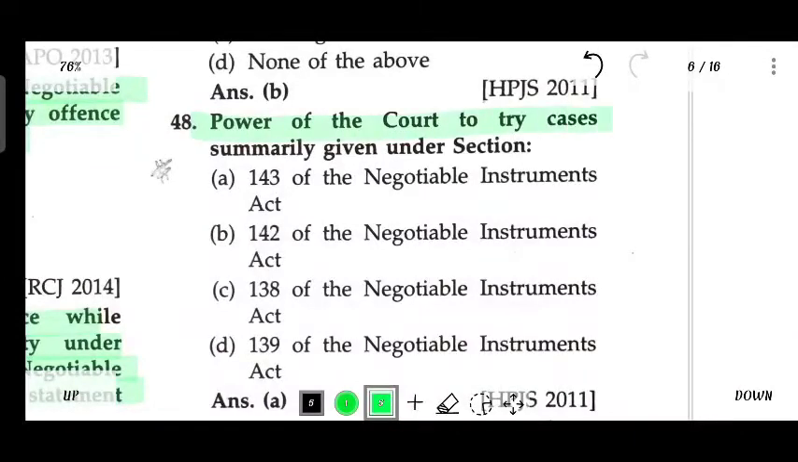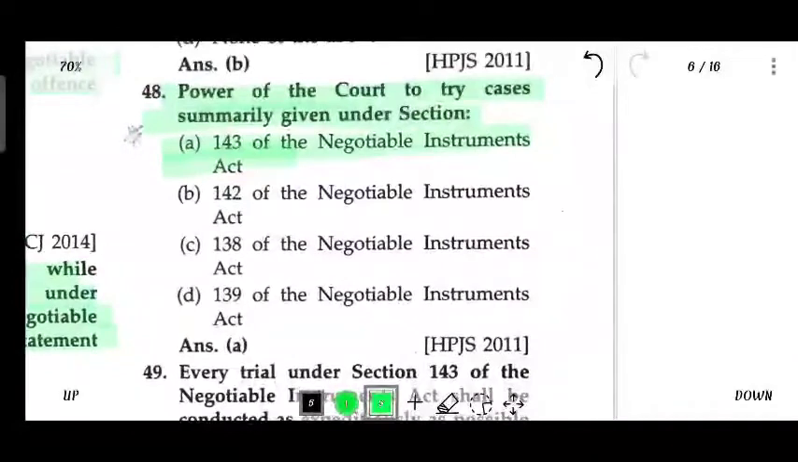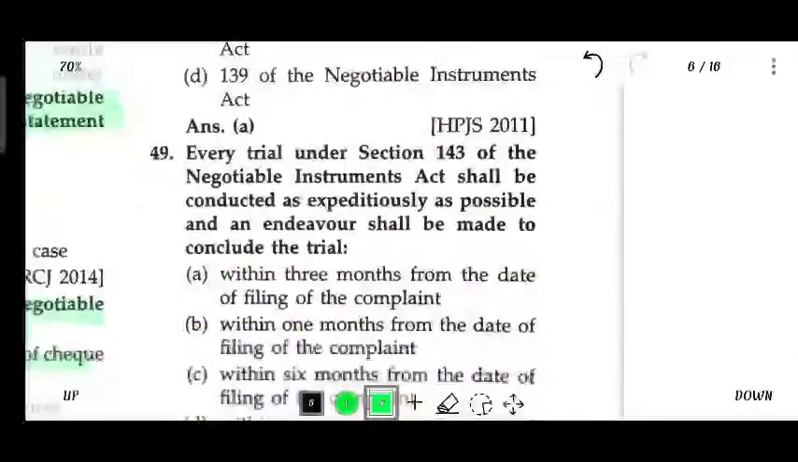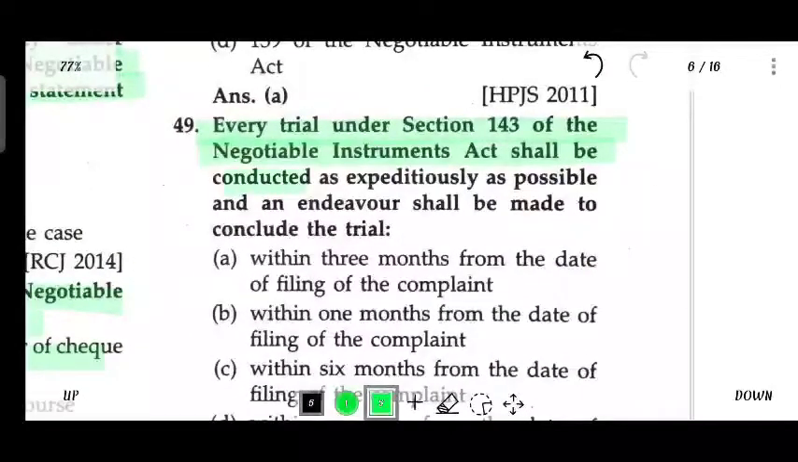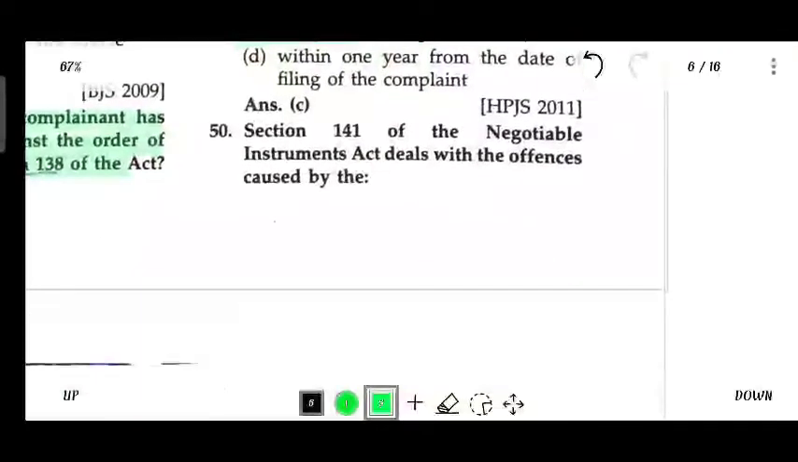Power of the court to try summarily is given under which section? Section 148 of Negotiable Instrument Act. Section 143 of Negotiable Instrument Act. Every trial under Section 143 of Negotiable Instrument Act shall be conducted as expeditiously as possible, and an endeavour shall be made to conclude the trial within 6 months from the date of filing the complaint.